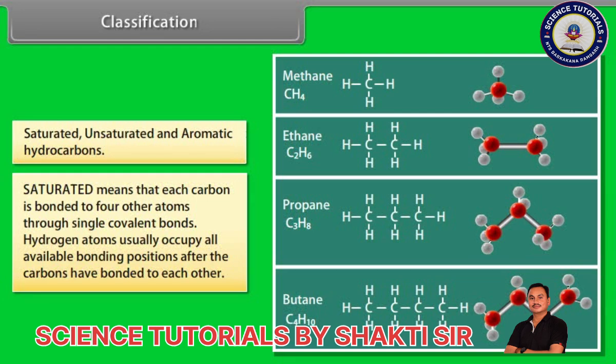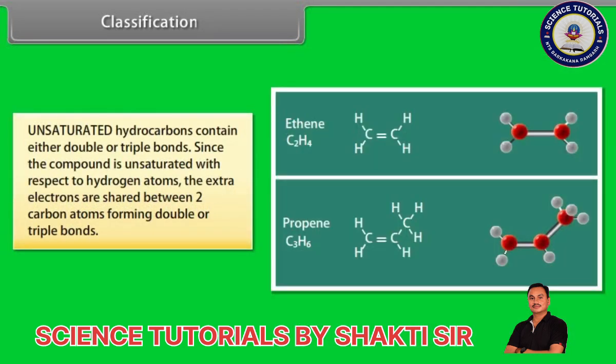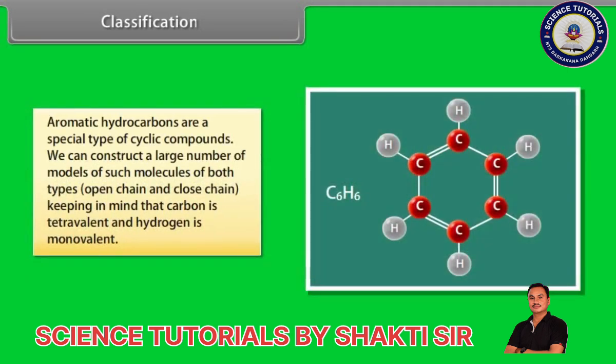Hydrogen atoms usually occupy all available bonding positions after the carbons have bonded to each other. Unsaturated hydrocarbons contain either double or triple bonds. Since the compound is unsaturated with respect to hydrogen atoms, the extra electrons are shared between two carbon atoms, forming double or triple bonds. Aromatic hydrocarbons.